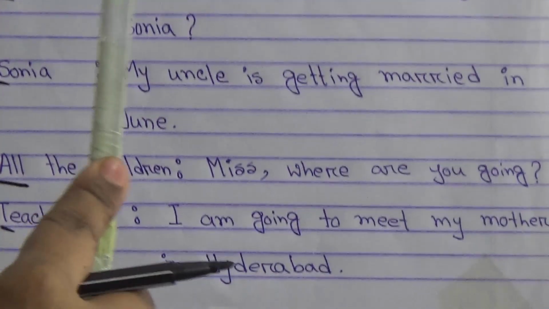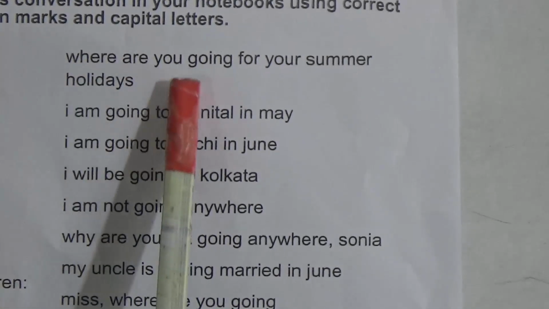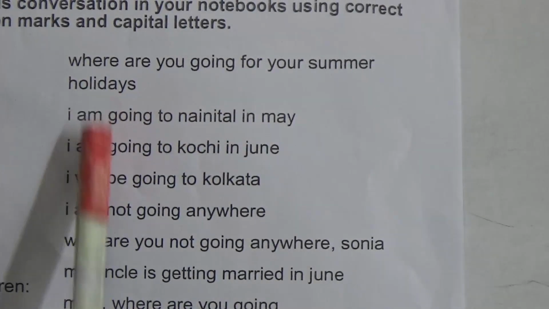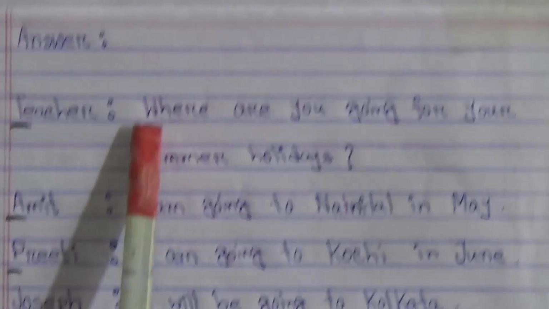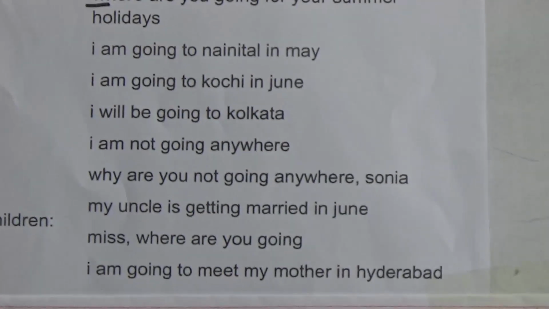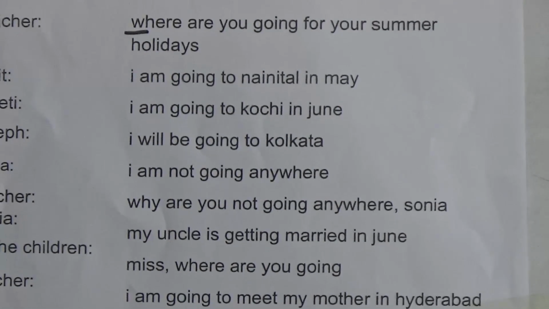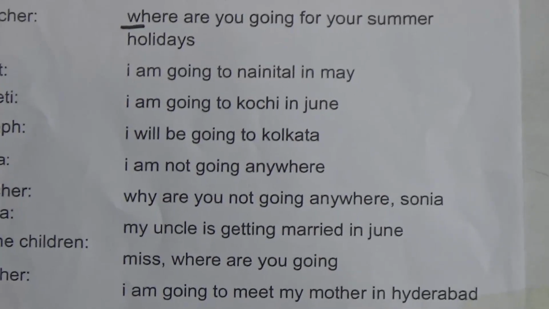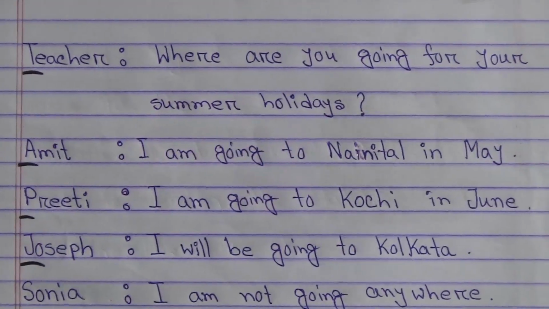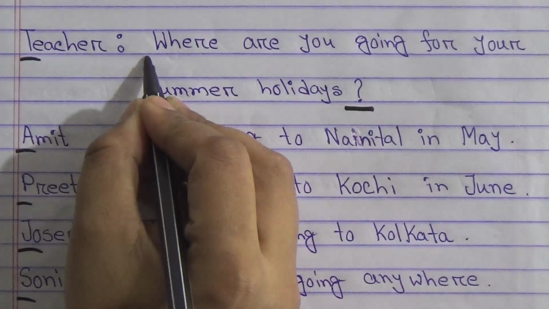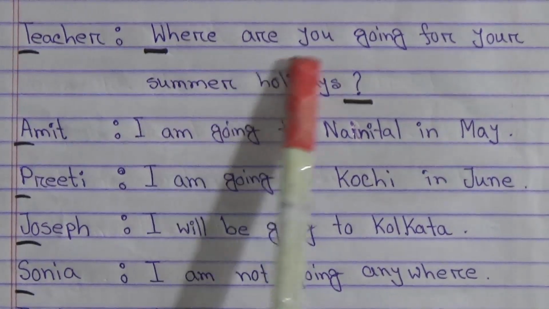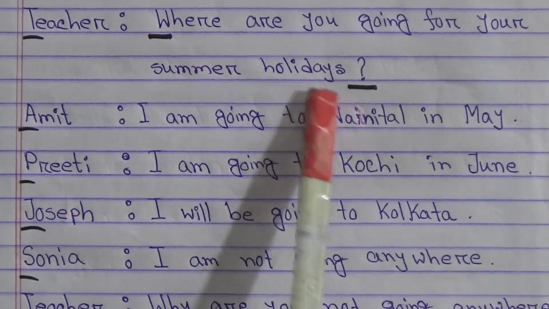Teacher: Where are you going for your summer holidays? Here is the answer. The first word is W, so it starts with a capital letter. Where are you going for your summer holidays? This is a question, so we use a question mark here. Teacher: Where are you going for your summer holidays?